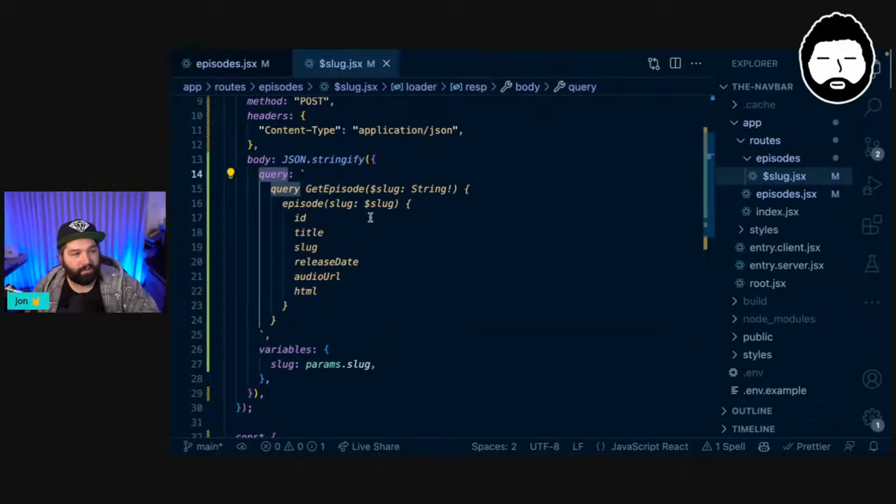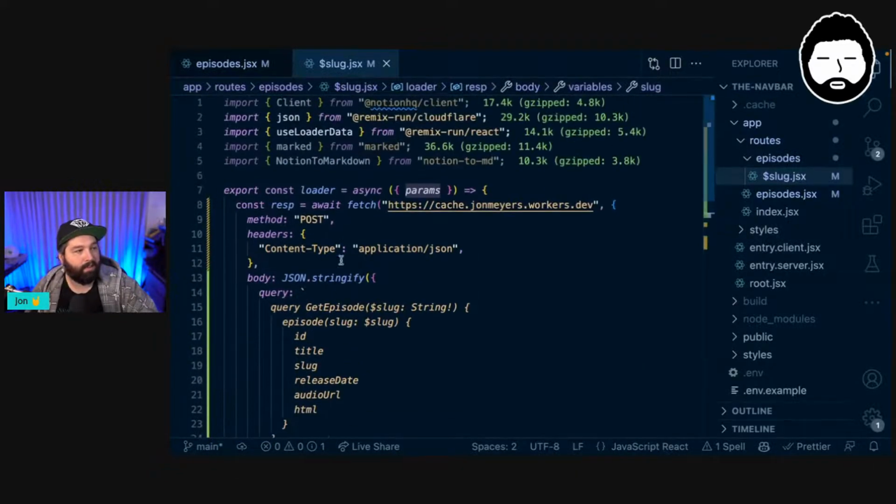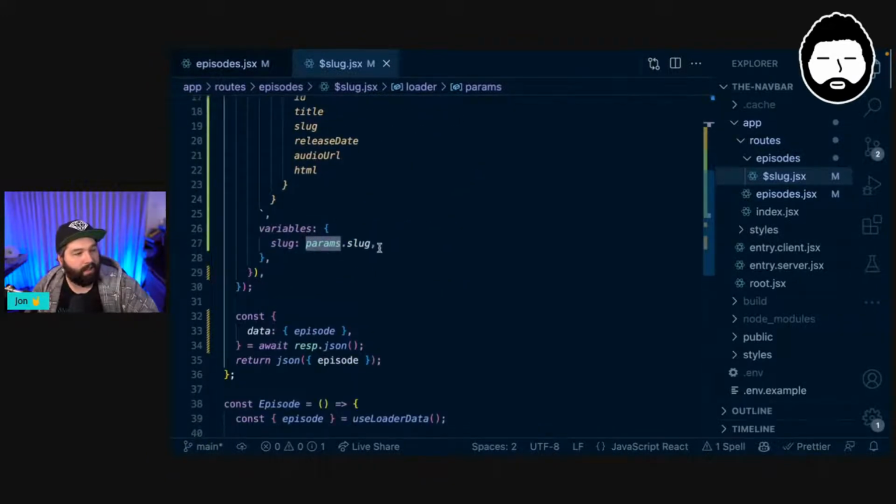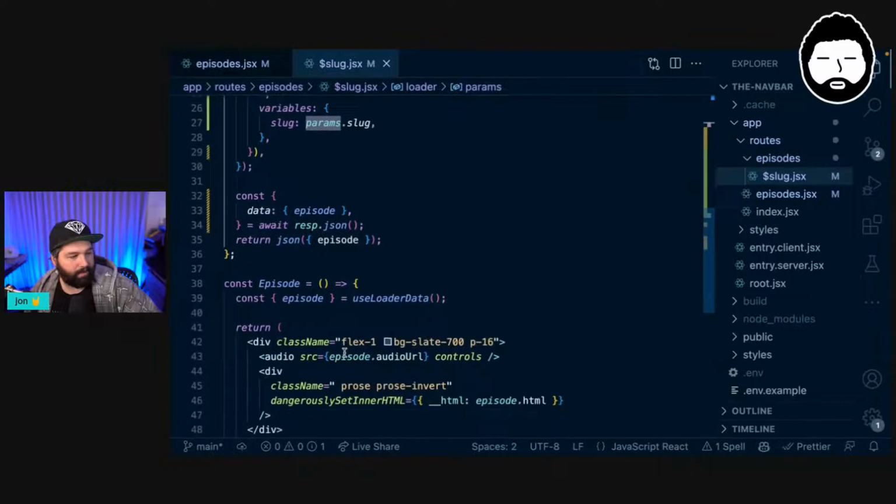And because that's a string, we basically leave these placeholders for the variables that we want to swap out. And then that name, $slug, if you drop the $, needs to match one of our variables that we're passing through. So this slug is set to our params slug, which is what we're getting from here. This will be params.slug, which will give us our unique string that we're looking for. And then we're just pulling that out and sending it back.